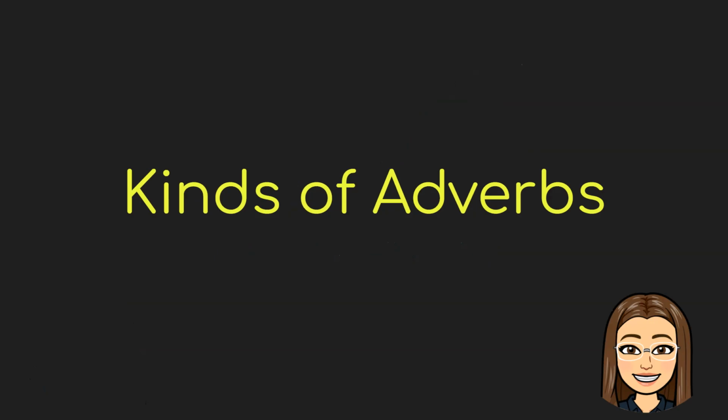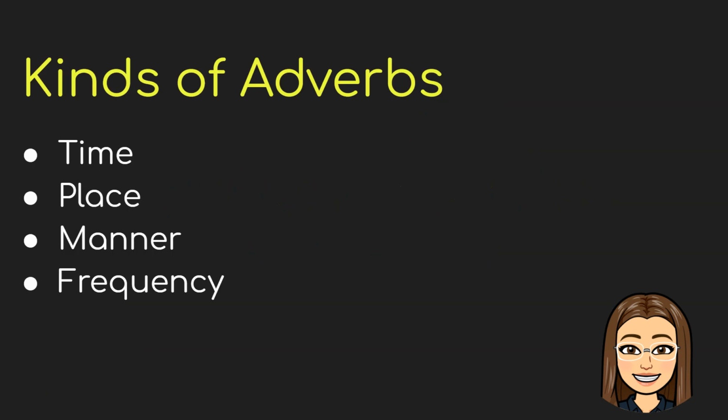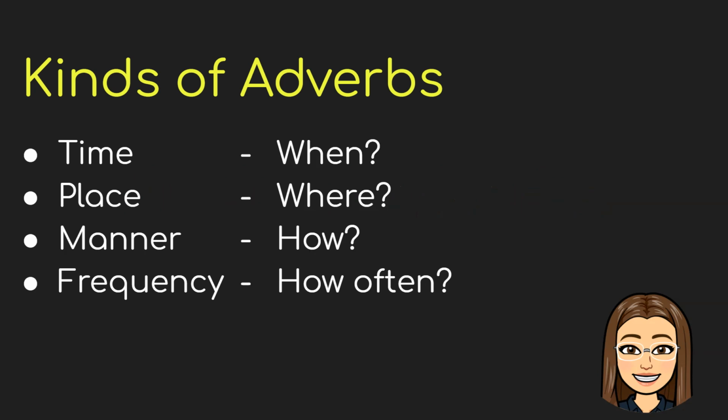Now let's talk about the different kinds of adverbs that we are going to talk about in this topic. We have the adverbs of time, place, manner, and frequency. And we can ask these questions in each adverb. For the adverb of time, we can ask when. When did the action take place?